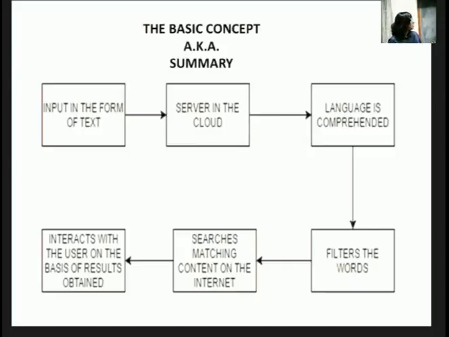It will match the user's input with what is present on the internet. After the matching content has been found and it is above a certain confidence threshold, it will retrieve that information from the internet and give it back to the user in the form of output. So that the user can actually feel like they're interacting with an application that is there for them as a friend is.